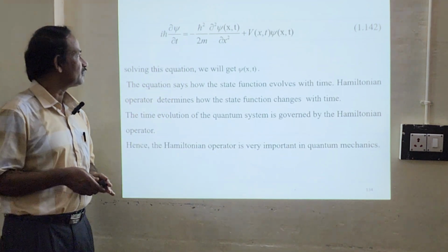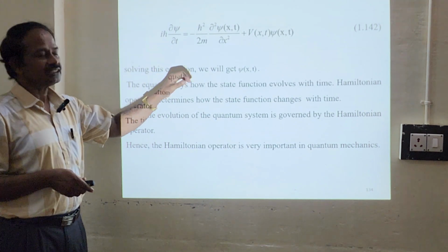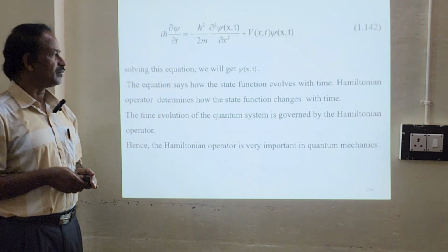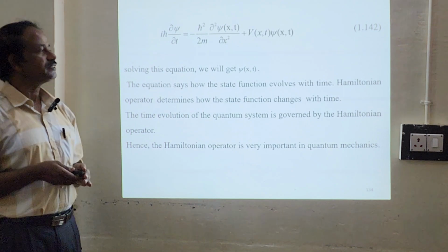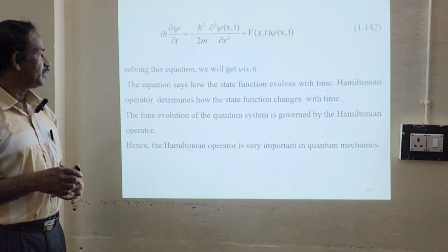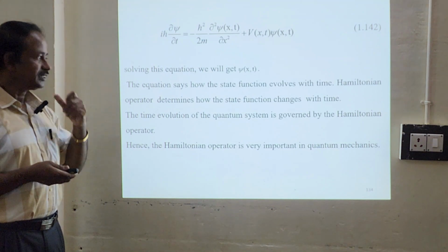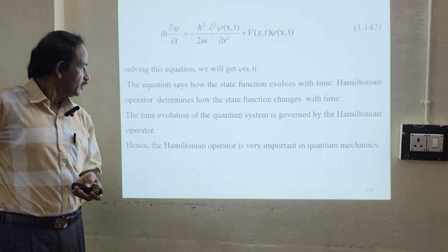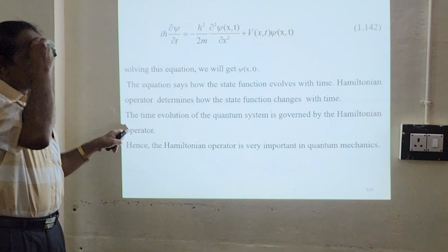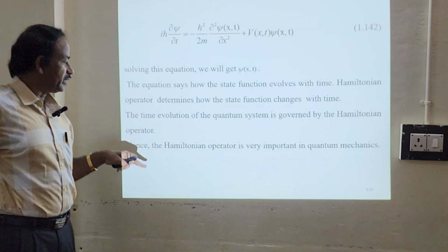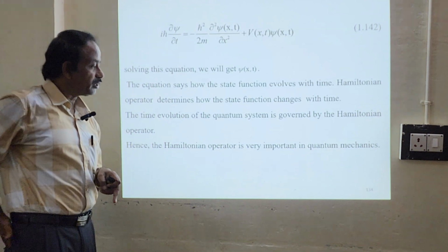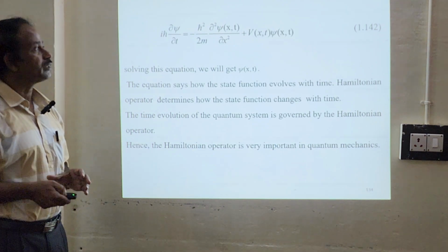Is it clear? Okay, so we can solve this equation and get ψ of x comma t. So the equation says how the wave function evolves with time. The Hamiltonian operator determines how the wave function changes with time. So the time evolution of the quantum system is governed by the Hamiltonian operator. Hence the Hamiltonian operator is very important in quantum mechanics.